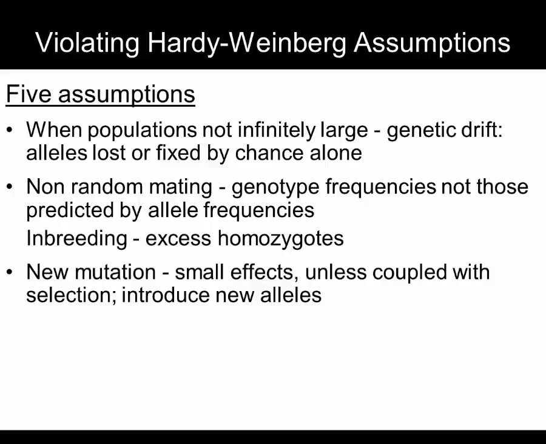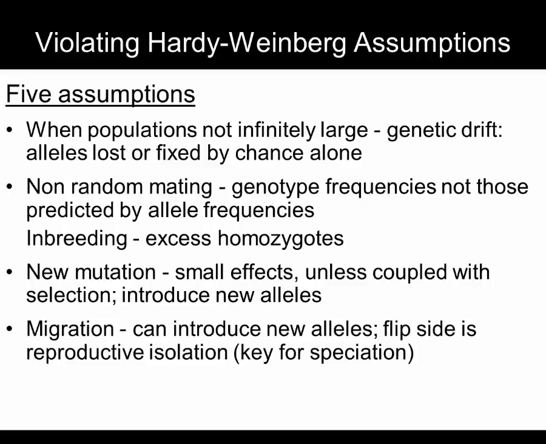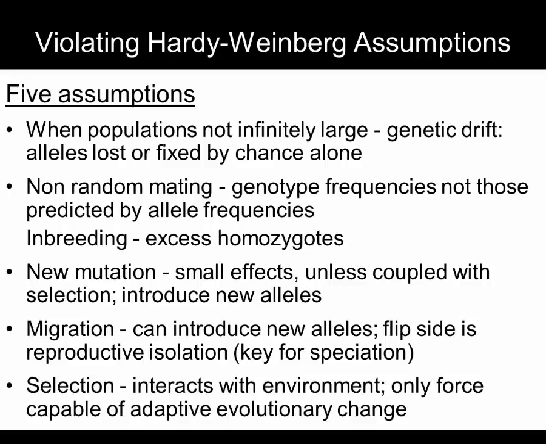We talked about how mutations are the ultimate source of new alleles, but how this has a small effect on allele frequency unless combined with selection. We saw how migration can introduce new alleles to a population, while reproductive isolation can lead to speciation. And finally, we addressed selection, how environmental conditions favor some genotypes to survive and reproduce over others. This is the force that drives adaptive evolutionary change.